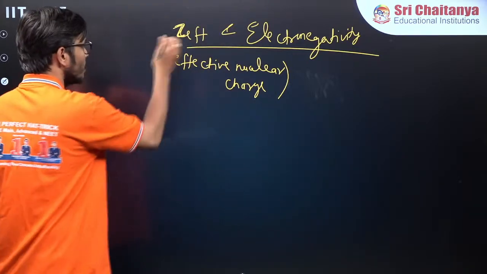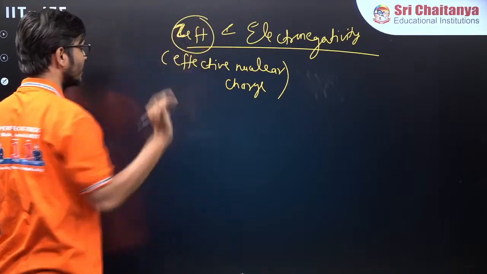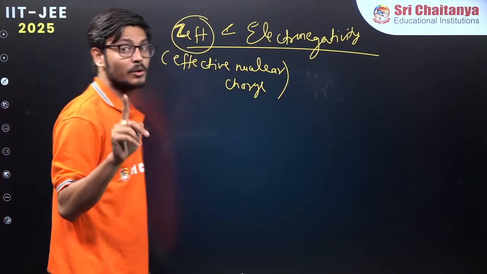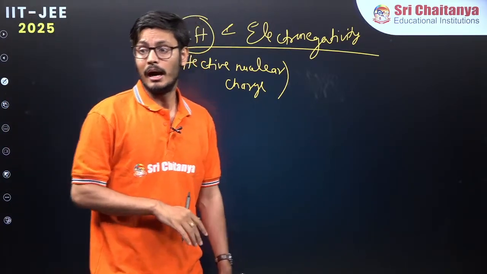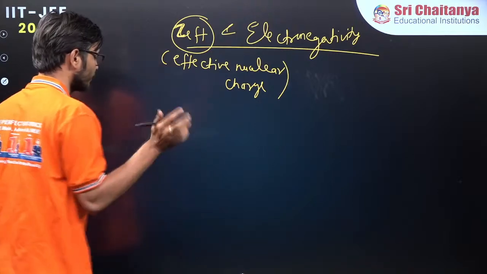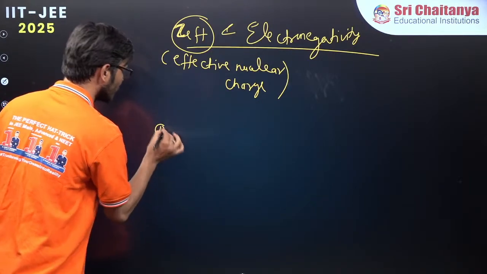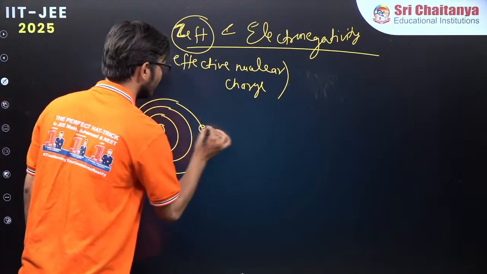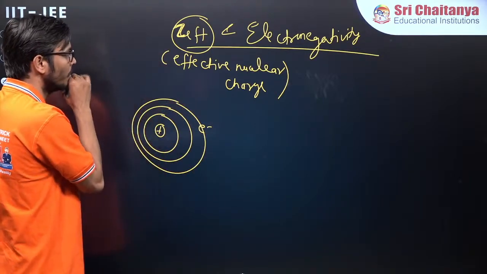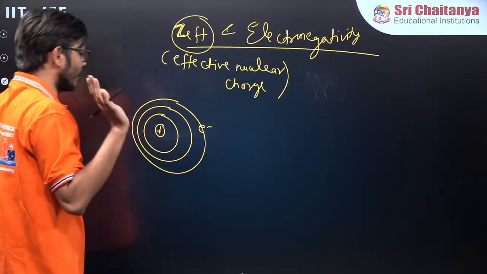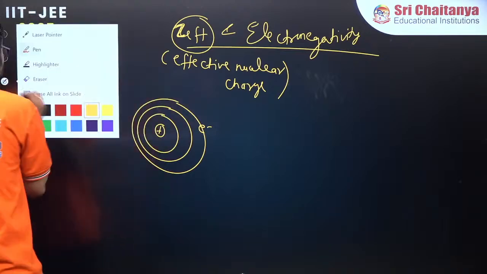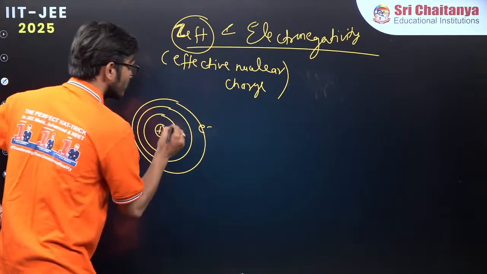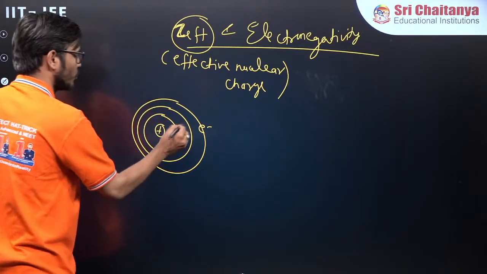To define electronegativity, I need to understand what is effective nuclear charge. Listen to the class. I'm going to tell a very interesting concept. Let us say we have a nucleus over here, and let us say these are the orbits in which electrons are present, revolving around the nucleus. What is effective nuclear charge? Listen carefully. If I ask you the number of electrons, let us say in the first orbit 2 electrons are there.